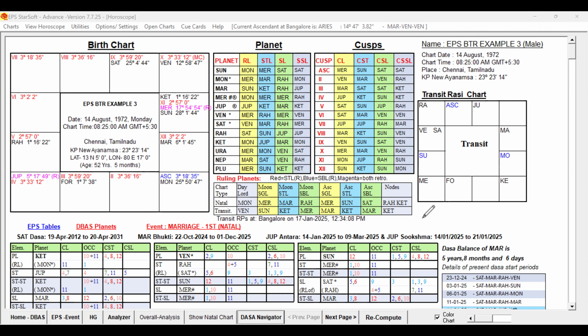The ruling planets at the time of analyzing a birth chart will have some association to the event in discussion. For example, the transit Moon rulers and Lagna rulers are the ruling planets at the time of analysis.